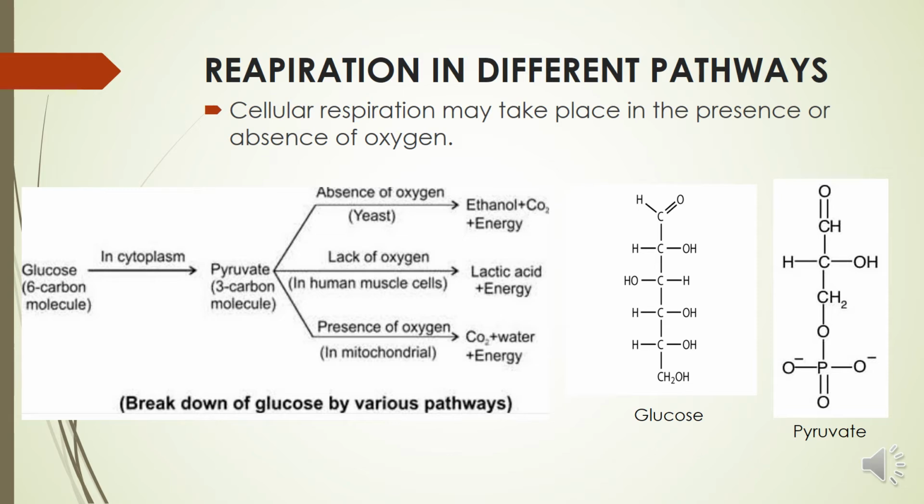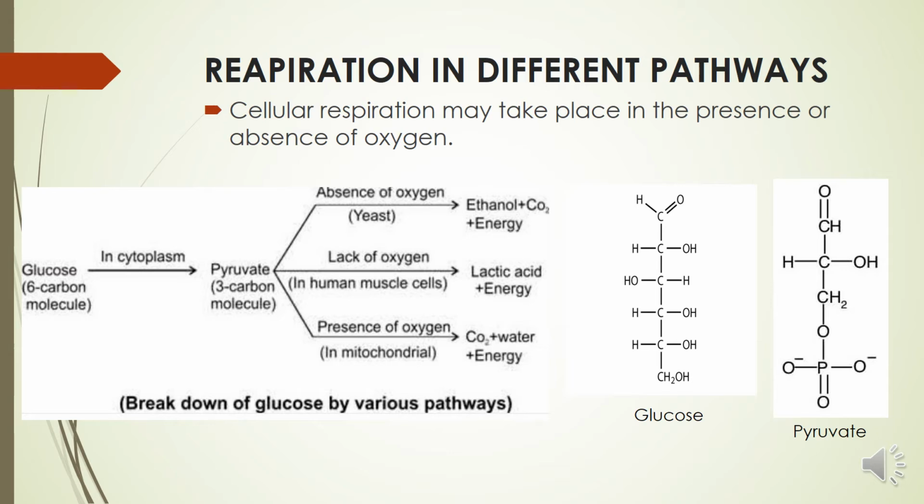Sometimes when there is a lack of oxygen in our muscle cells, another pathway for the breakdown of pyruvate is taken. You can see in the diagram the second pathway. The pyruvate is converted into lactic acid, which is also a 3 carbon molecule. This buildup of lactic acid in our muscle cells during sudden physical activity causes cramps.